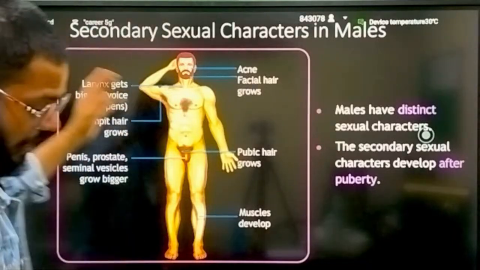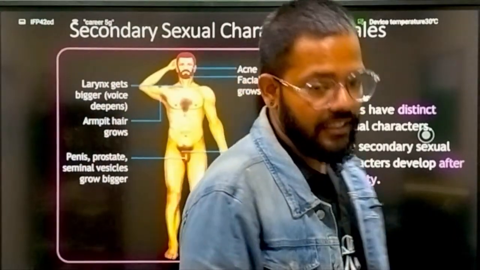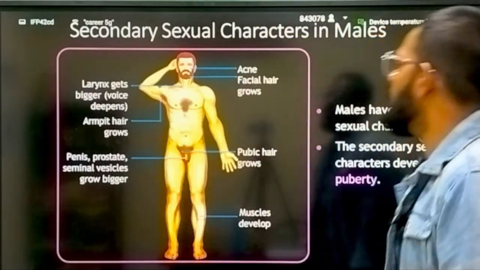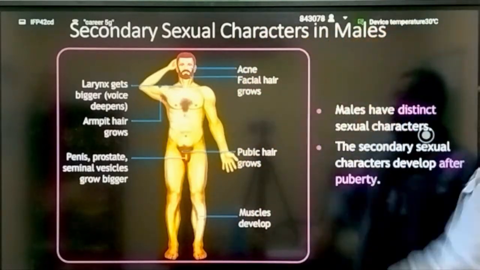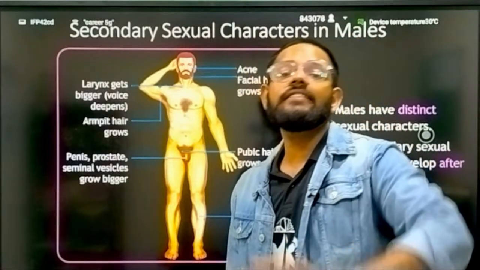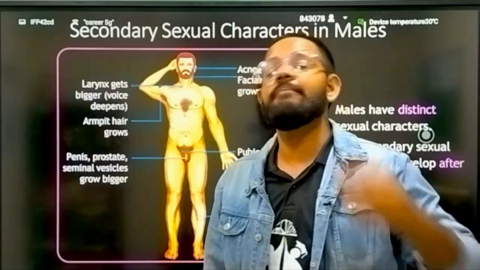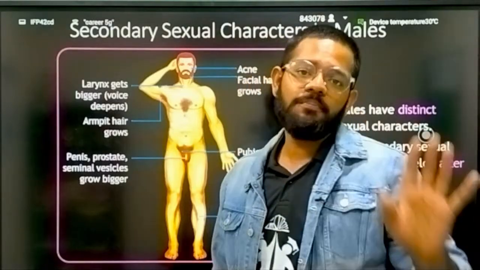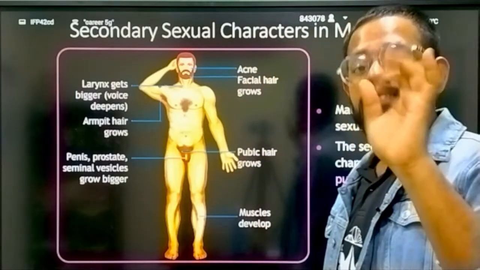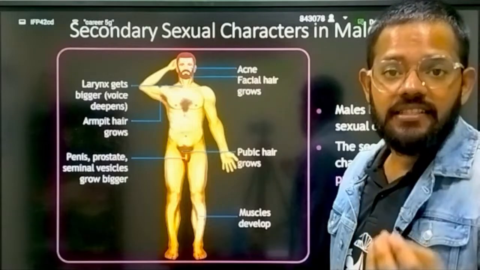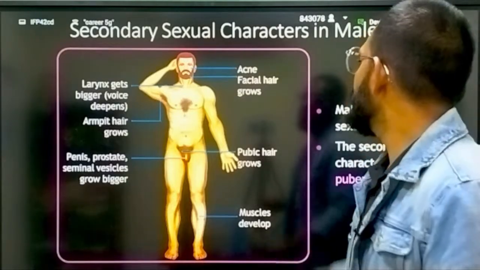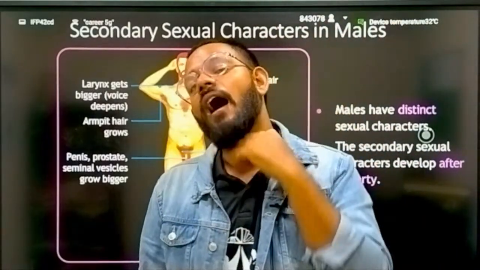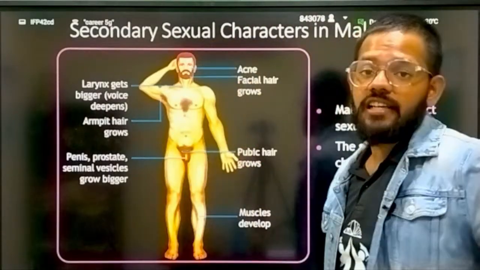Okay, so now we are going with the secondary sexual characters of male and female. First we have male. So what are the secondary sexual characters in males? Acne, common. A teenager problem, everyone has it. Acne, pimples on the face, either male or female, both have the problem of pimples. That is the sign that you are becoming a teenager, an adolescent. Then facial hair growth in male, just like this beard. This is that facial hair growth.